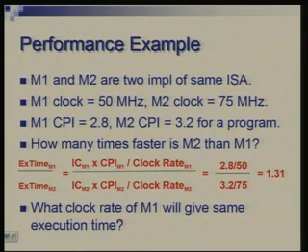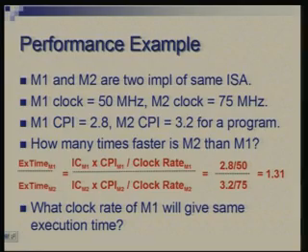Now the question could be asked in different ways also. Okay, so if you had a redesign possibility for M1 and you were able to increase the clock rate, keeping everything else same, keeping let's say CPI same, what clock rate for M1 would give the same execution time?